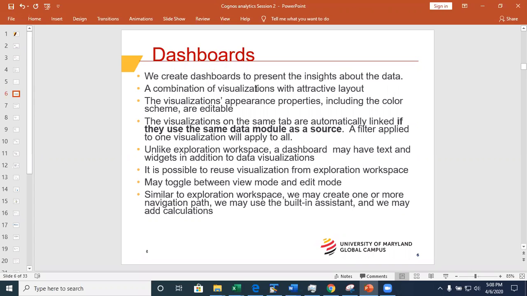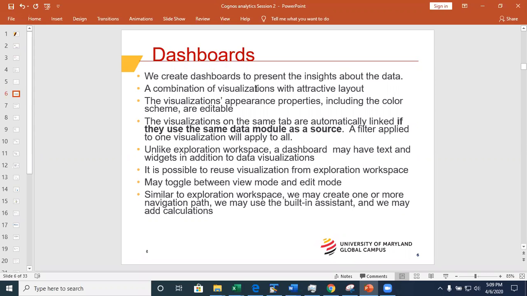visualizations can be split into tabs, and the visualizations on the same tab are linked automatically if they use the same data source. If you build visualizations from the same data source on the same tab, they are linked. Then you may reuse visualizations from other dashboards or from explorations. Then you may toggle between a view mode and edit mode. Then, similar to the exploration workspace, you can create navigation paths and add calculations, etc.